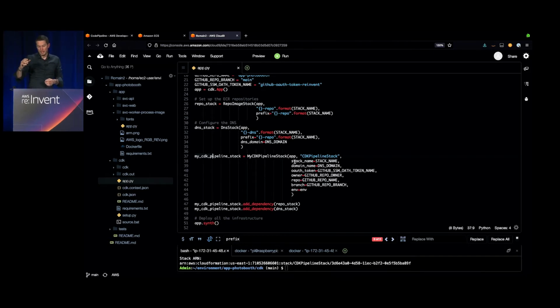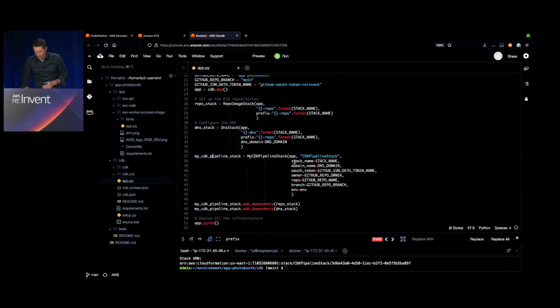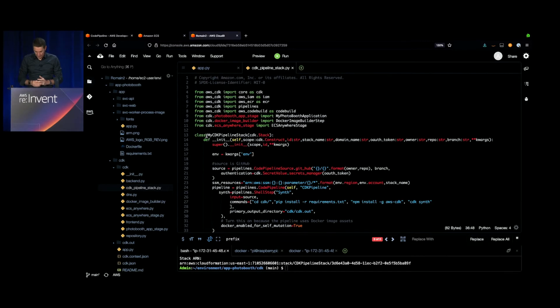The next step is to create a repo stack on ECR. So ECR is our Elastic Container Registry to save and to be my repo for my containers once they are created by the pipeline. I'm also creating a DNS stack. So basically, this is the piece that is going to create my hosted zone on Route 53. So my domain, basically. And then the next step is to create my CDK pipeline, where I'm passing on a number of information. So let's deep dive into the CDK pipeline and look at what it looks like.